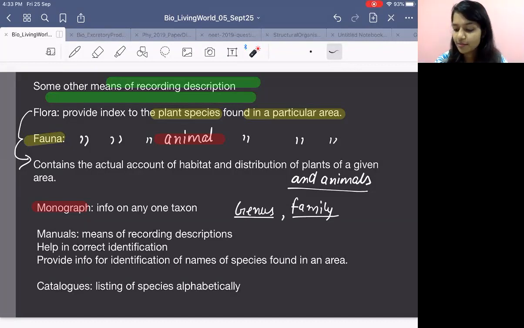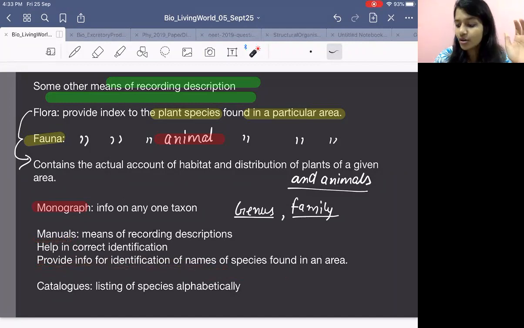Similarly, manual is also a book. What it does is provide information for identification of the name of the species found in an area. Let's say you are seeing an NCERT book. In the chapter on the cell, you have seen the structure of mitochondria.